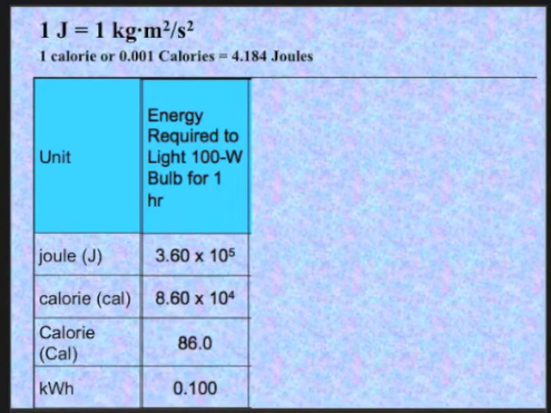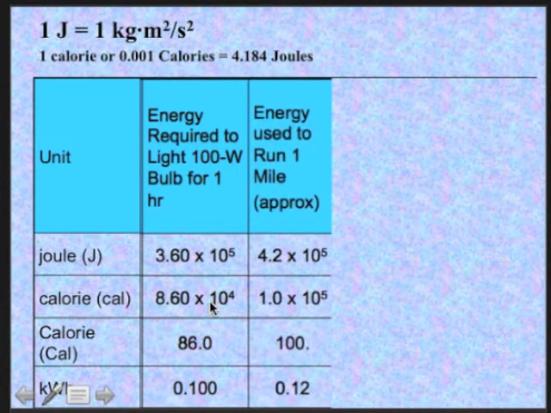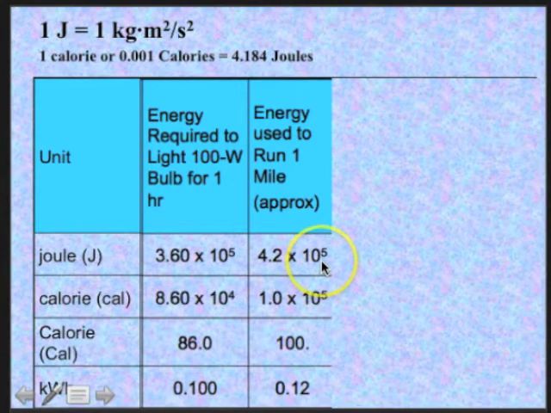The energy required to light a 100-watt light bulb for an hour takes about 3.6 times 10 to the 5 joules, 0.1 kilowatt hours. Now let's compare that to a person running a mile. That's in the same ballpark, 4.2 times 10 to the 5 joules, or 0.12 kilowatt hours.